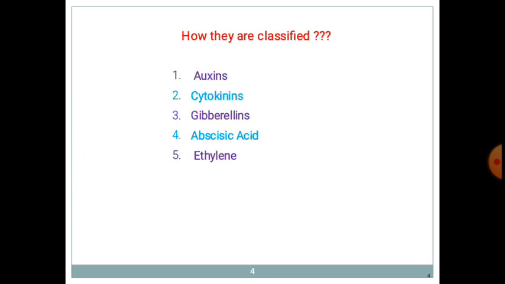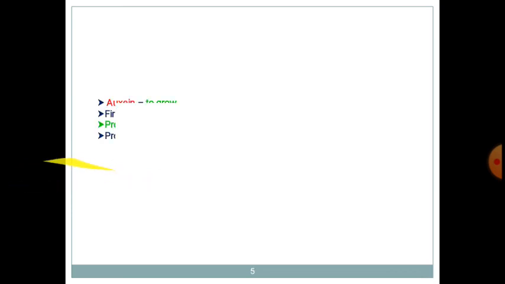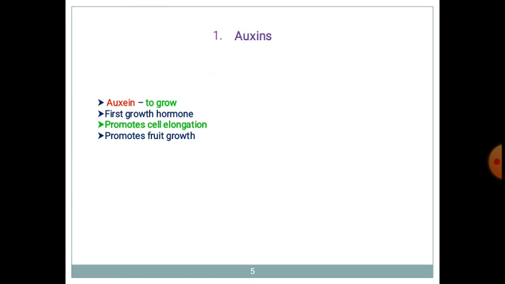Then how are these classified? These plant growth regulators are mainly classified into 5 types: auxins, cytokinins, gibberellins, abscisic acid and ethylene. We will see them in detail one by one. Now what is meant by auxin? Auxin means to grow, and it is the first growth hormone, which promotes cell elongation and fruit growth.